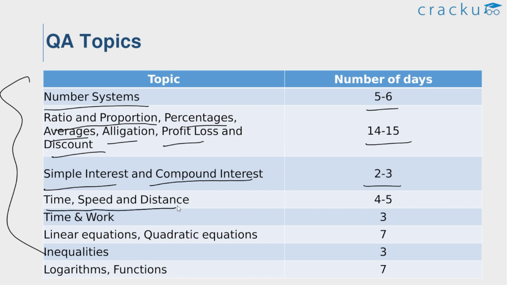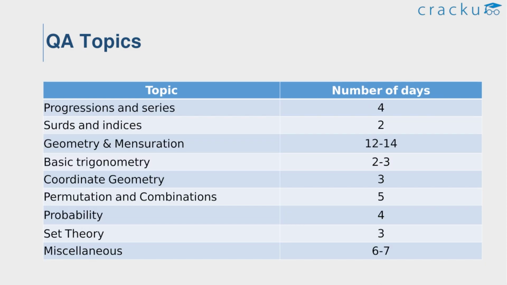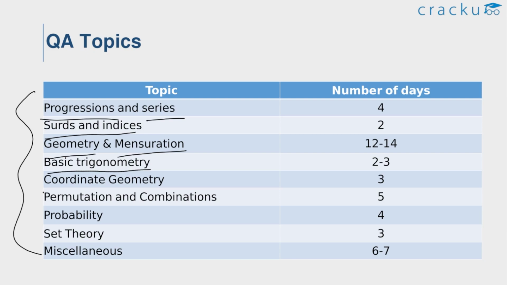For time, speed and distance, try to spend 4 to 5 days. Similarly, for time and work, linear equations, quadratic equations, inequalities, logarithms and functions, try to spend these many days for each topic. And also the topics including progressions and series, surds and indices, geometry and mensuration, basic trigonometry, coordinate geometry. So these are the topics and these are the number of days to spend for preparation. And also customize the study plan as per your comfort.